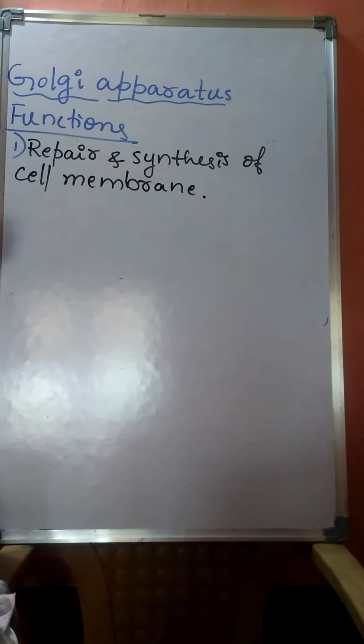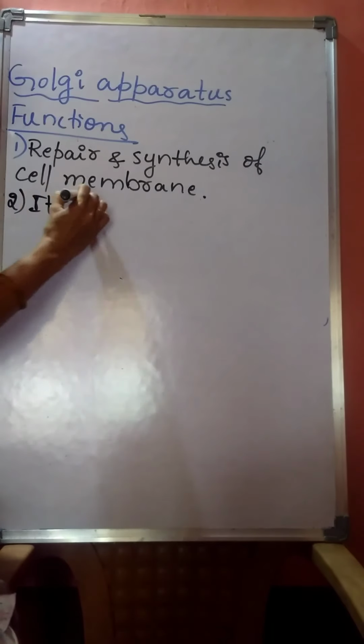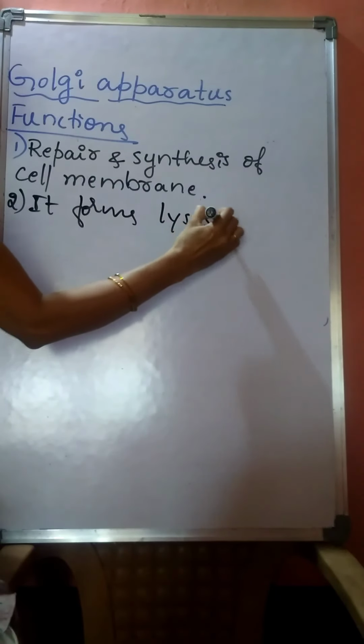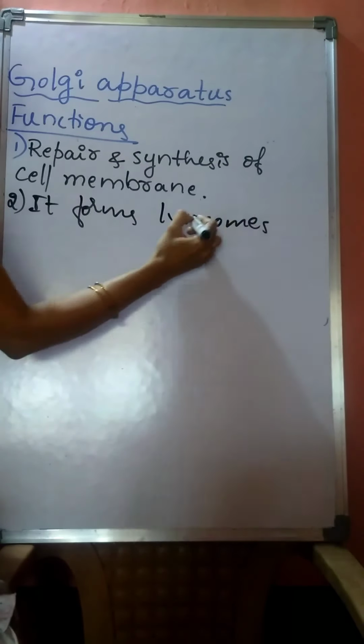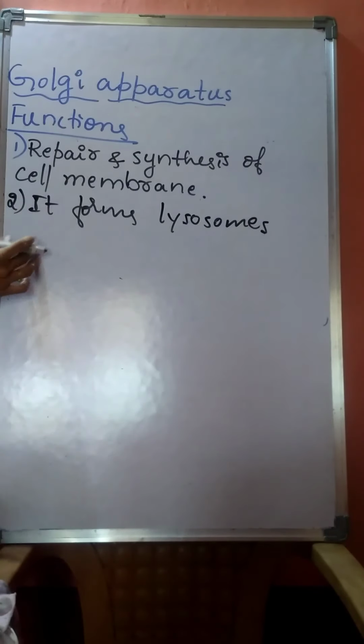And lysosomes are formed by the Golgi apparatus. What are lysosomes? The functions of lysosomes we'll discuss in the next class.